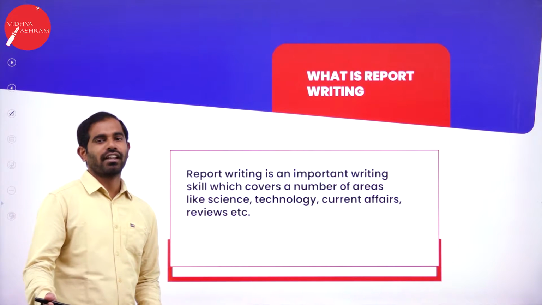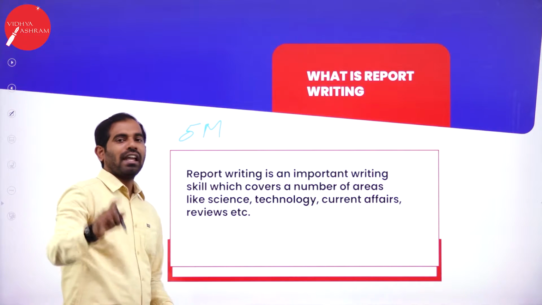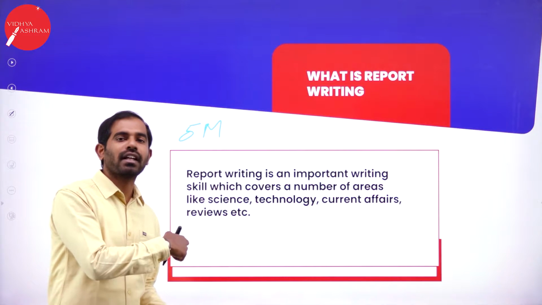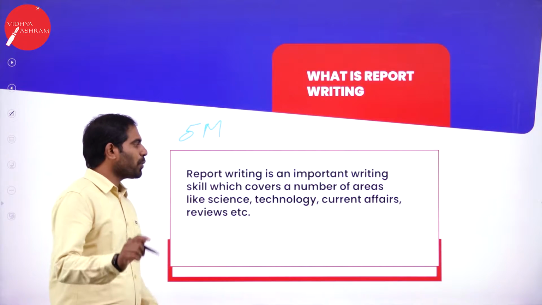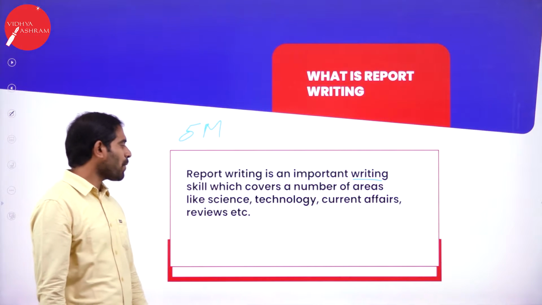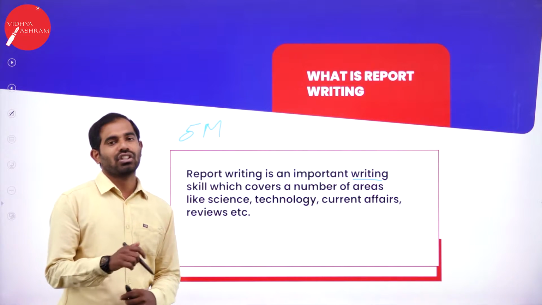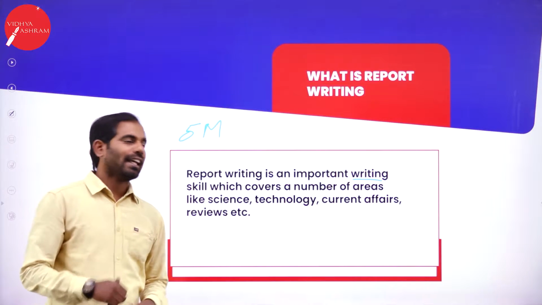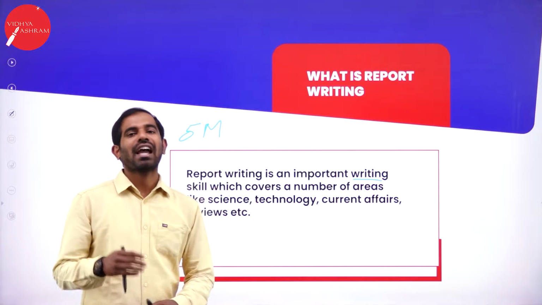So what is report writing? As I told you, this question will be asked for 5 marks in your English board examination. So if you can master this, if you can know or understand everything about report writing, 5 marks will be yours. Report writing is an important writing skill which covers a number of areas like science, technology, current affairs, reviews, etc. So what is report writing basically? It is a writing skill, and what does it cover? It covers fields like science, technology, current affairs, reviews, and lot more.